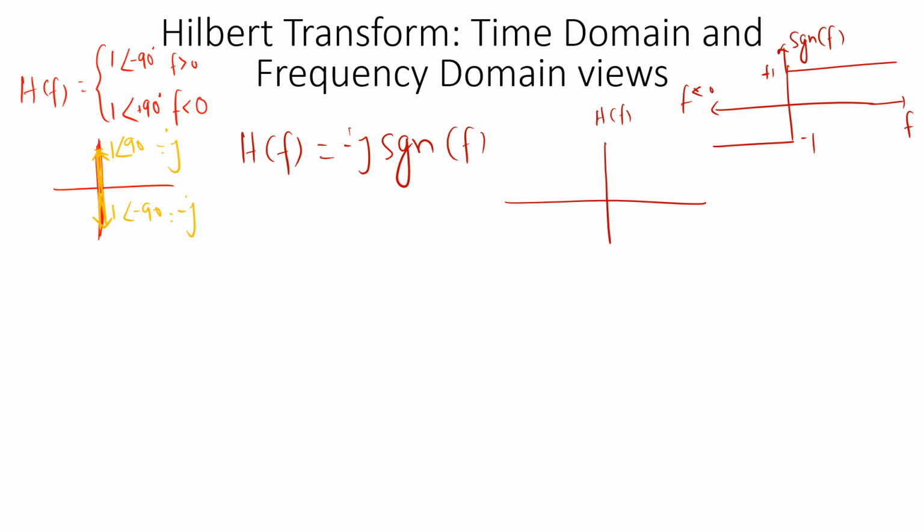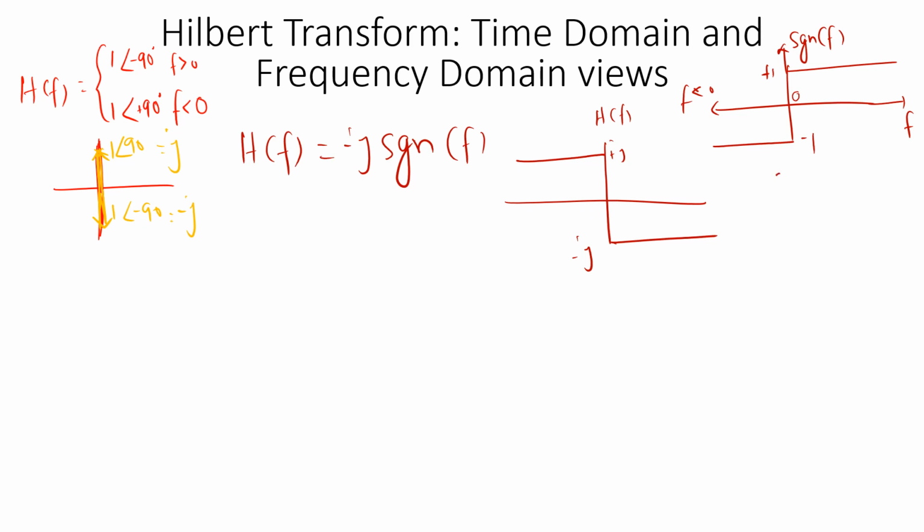So for f greater than 0 it is plus 1. So plus 1 into minus j will be minus j as such. So it is minus j, right? And minus 1 into minus j will be plus j, right? So it is plus j. And at 0, so signum function at f equal to 0, we can assume it to be equal to 0.